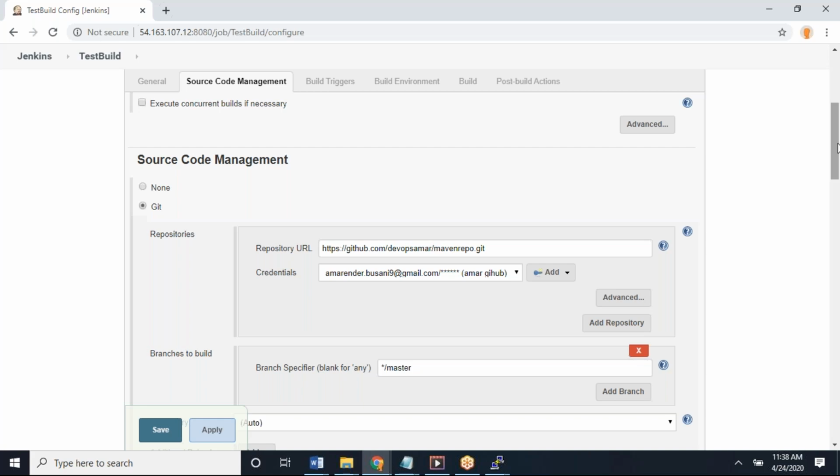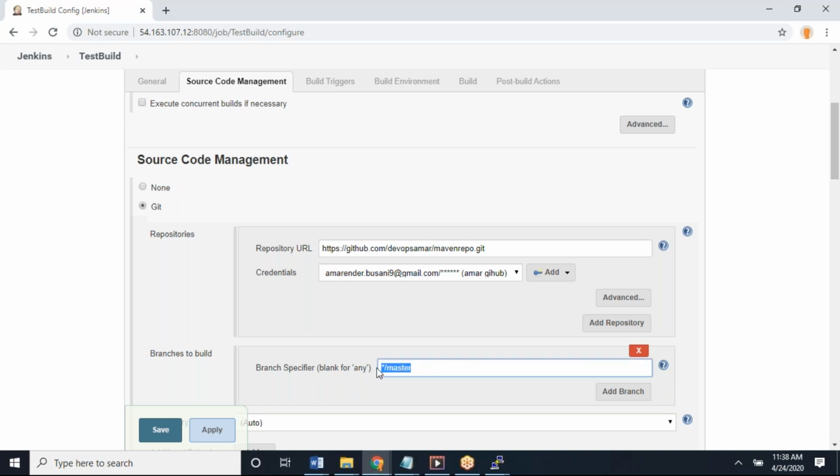As I told you, till now, this is the job you created for one of the developers. Let's assume that Shilpa is a developer. She asked me, I don't want to hard code this branch. Right now, every time it's taking the code from master only. Can you highlight that master part here?